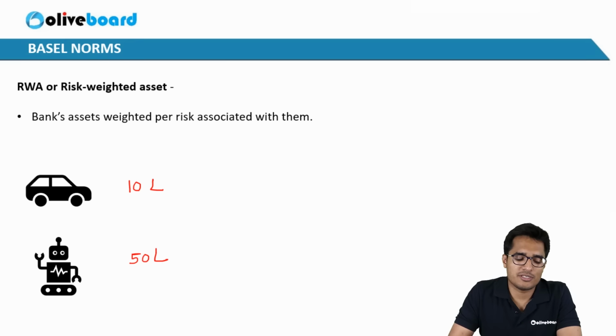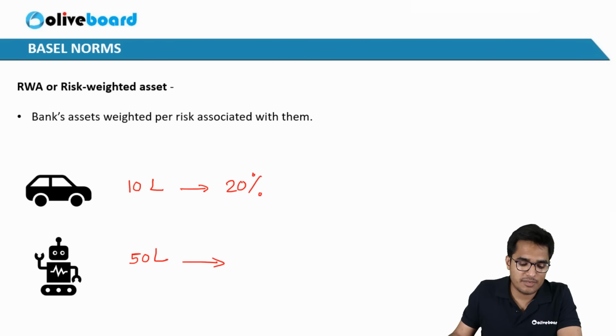So they have two options. The salary which is coming, as well as you have collateral in the form of a car. The robotic startup does not have that. So it is a more risky proposition for the bank. So let's say the bank says, okay, the risk that this loan will default, the risk that I can associate with this loan, is say 20%. This is more risky, so let's say the bank assigns 80% risk to this because it is a riskier proposition.